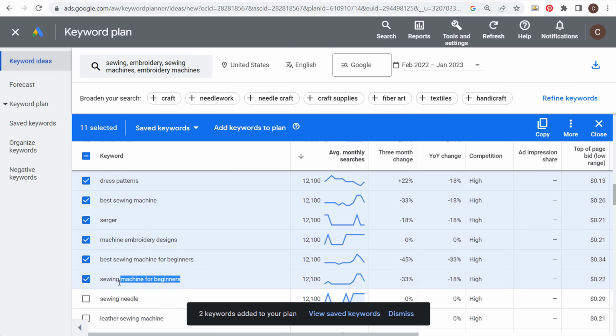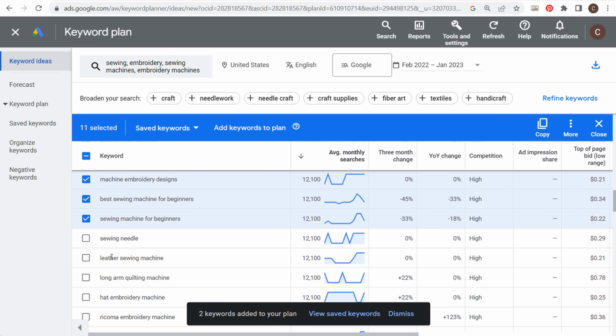Now, when you see keywords like this, sewing machine for beginners and best sewing machine for beginners, I view these as the same exact keyword. So essentially what I would do is look at these 2 keywords and say, okay, what we should do is create a page on our website: here are the 5 best sewing machines for beginners to get started with sewing in 2023. And that's how I'd get started with that.